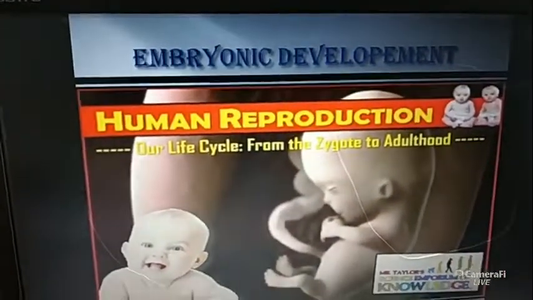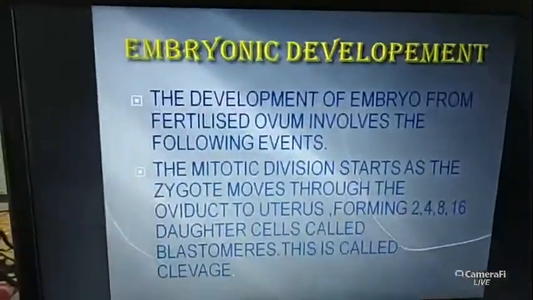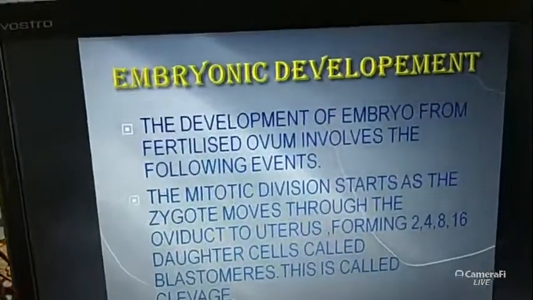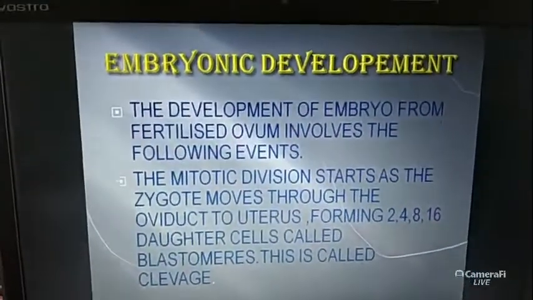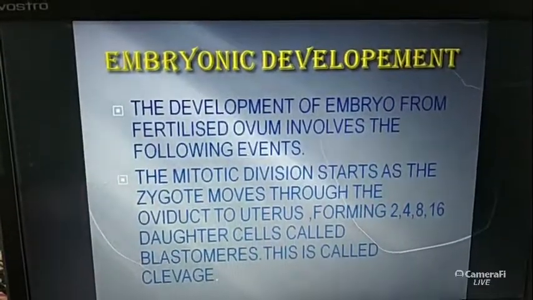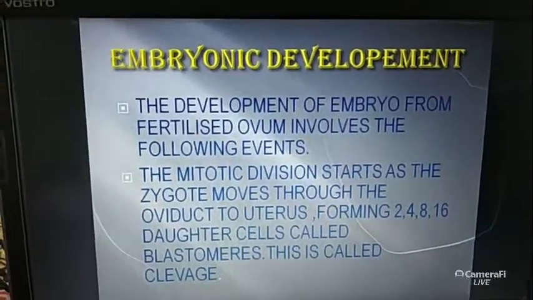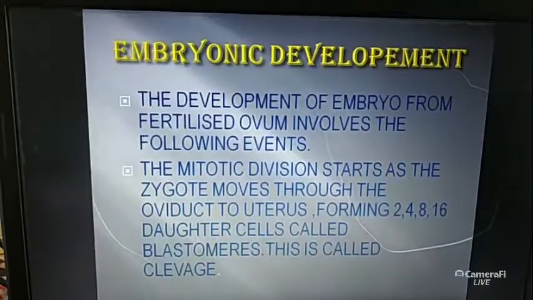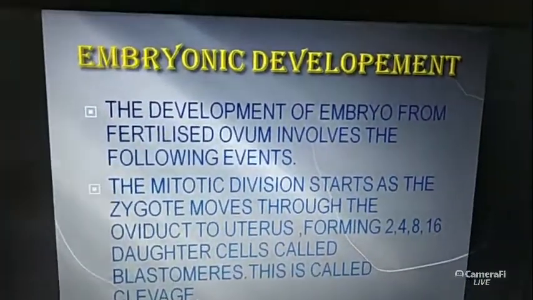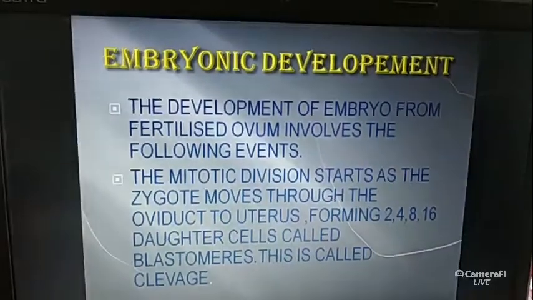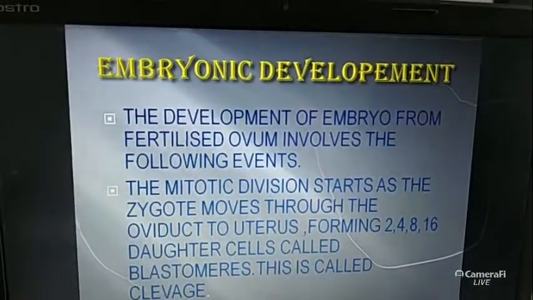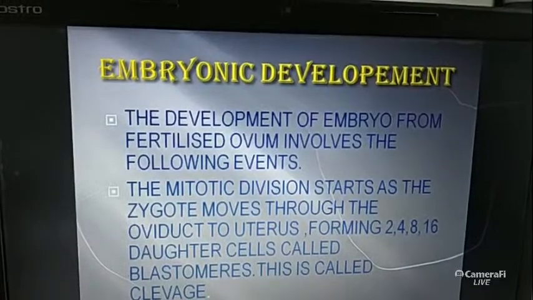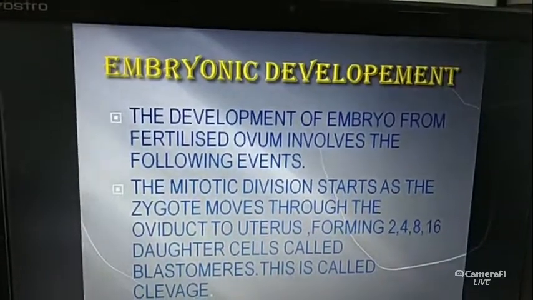Before starting the topic, we should know the definition of embryonic development, what actually happens during it, and how the embryo develops in our body. Before knowing all this, we should know about the embryo. What is the actual meaning of the embryo?